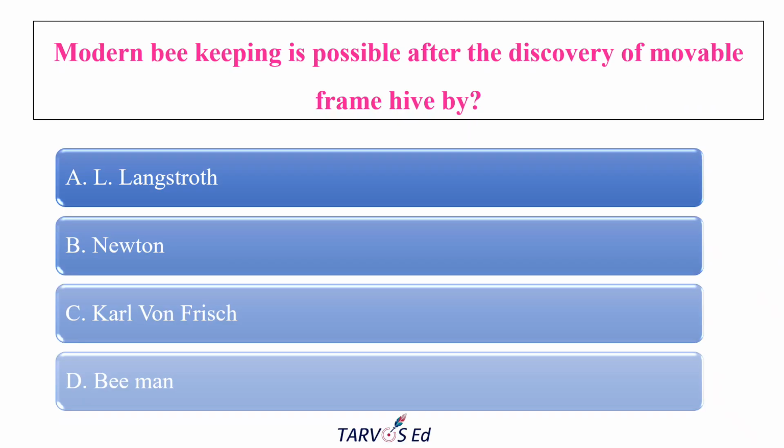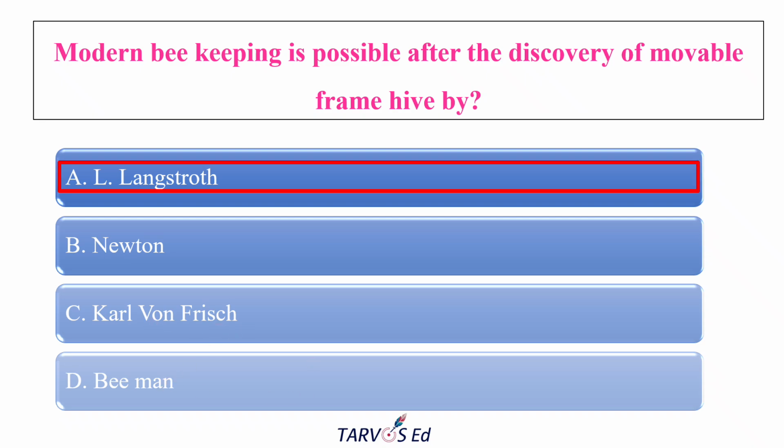The first question is, modern beekeeping is only possible after the discovery of the movable frame hive. Here the question is asked like, who discovered the movable frame hive at first? The options given are Langstroth, Newton, Carl von Frisch, and Beeman. So the correct answer is Langstroth.